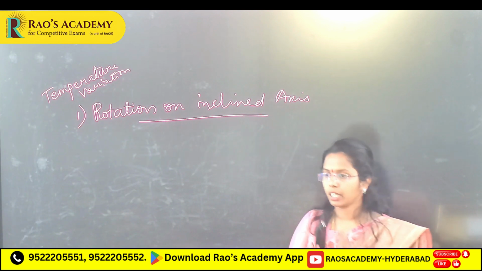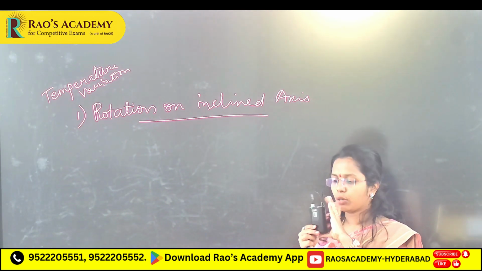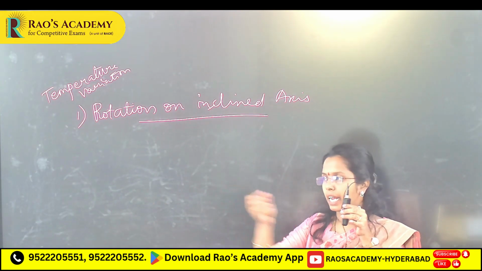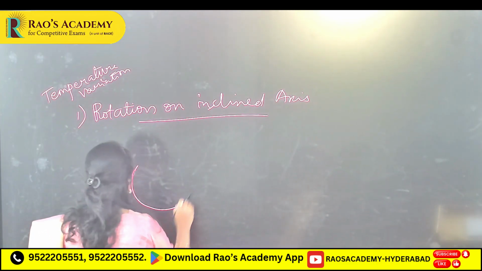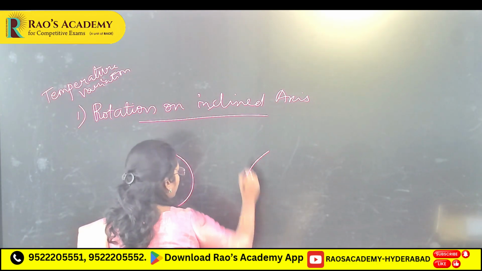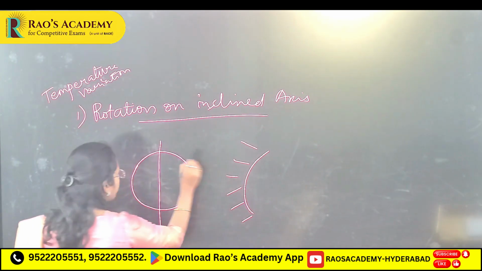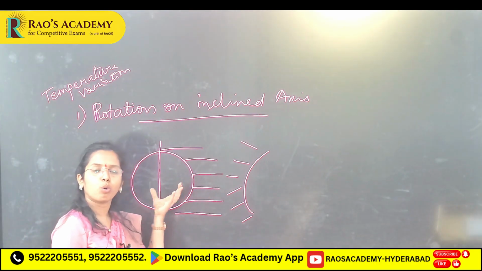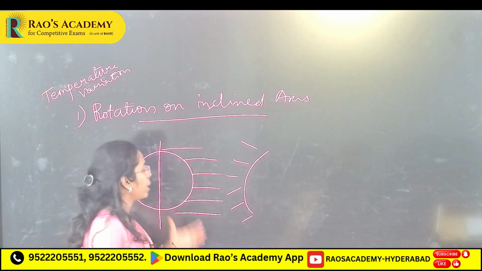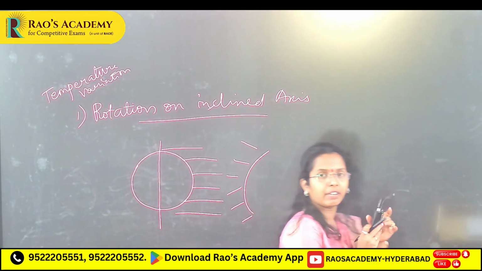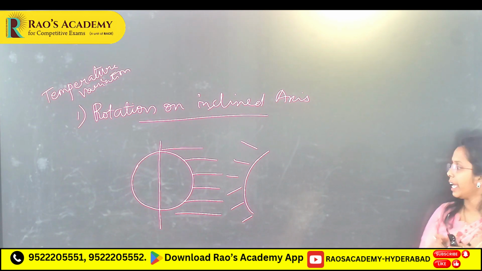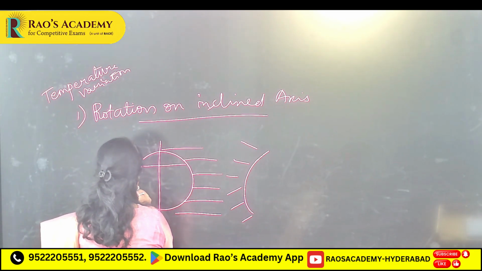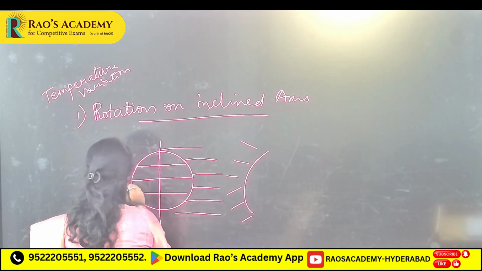See, for example, this is earth. Now, without any inclined axis, earth is rotating like this. Now, rays are coming like this. Continuously the equator receives more radiation compared to poles, means you don't see any variation in the seasons, right? If this axis is inclined, for example, this is 0 degrees.